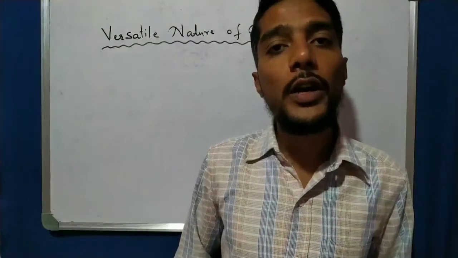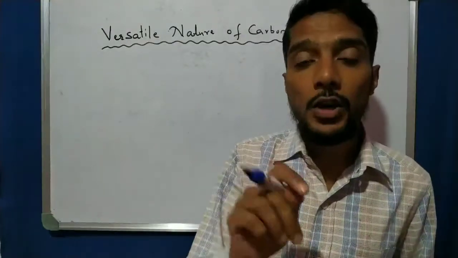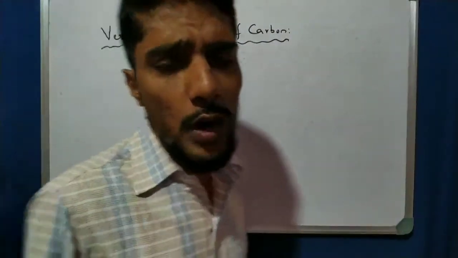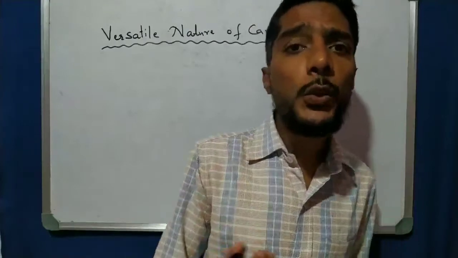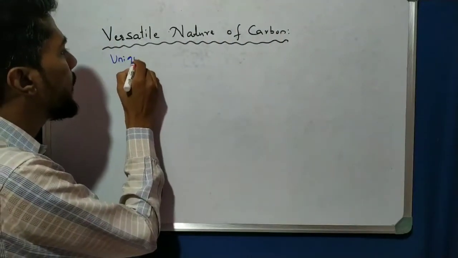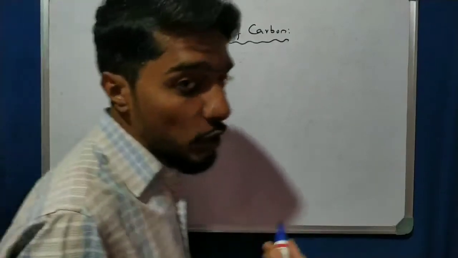So today we are going to learn a new concept of the Carbon and Its Compounds chapter, that is very important: the versatile nature of carbon. So what is meant by versatile? Versatile means unique. We also say the unique nature of carbon.